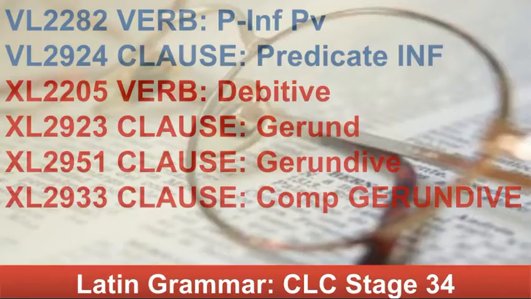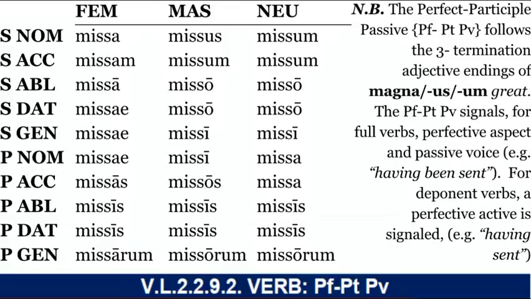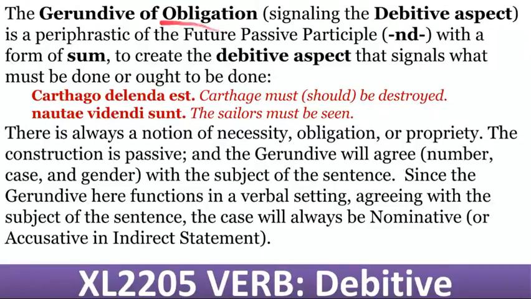Moving on, after we deal with infinitives and predicate infinitives, let's talk about the good old debitive, which we've seen in previous chapters. This, of course, is the future passive participle, not the perfect participle. So the ndus form is what we're looking for. The gerundive of obligation, signaling a debitive aspect, is a periphrastic with the form of sum. Carthage must be destroyed, or is needing to be destroyed. Sailors must be seen. There is a concept of necessity, obligation, or propriety.